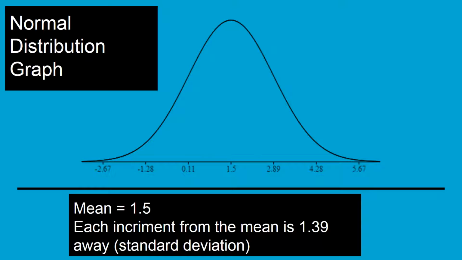This is our normal distribution graph. It starts in the middle at the mean, 1.5, and increments to the left and right by 1.39 because that's our standard deviation.